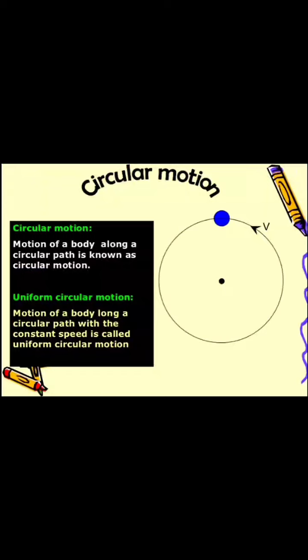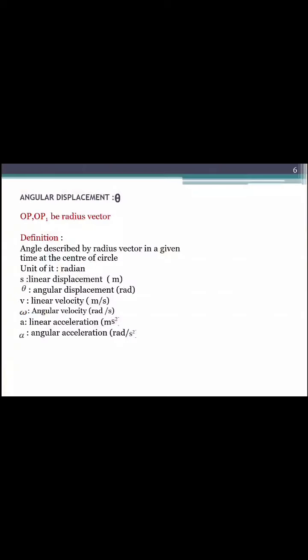Again, the circular motion and uniform circular motion definitions are mentioned. Circular motion: the motion of a body along a circular path is known as circular motion. Uniform circular motion: motion of a body along a circular path with a constant speed is called uniform circular motion.